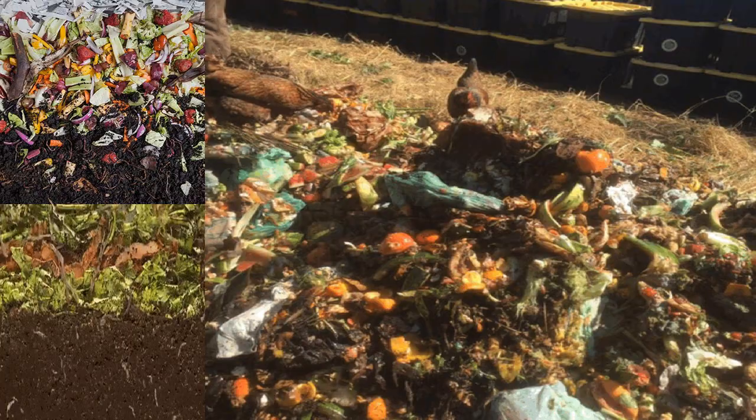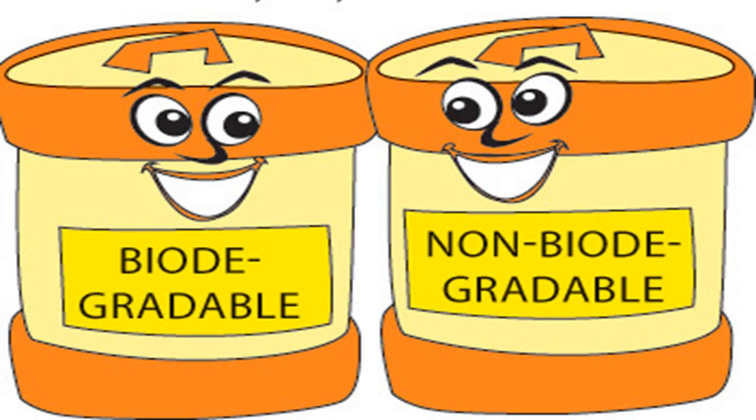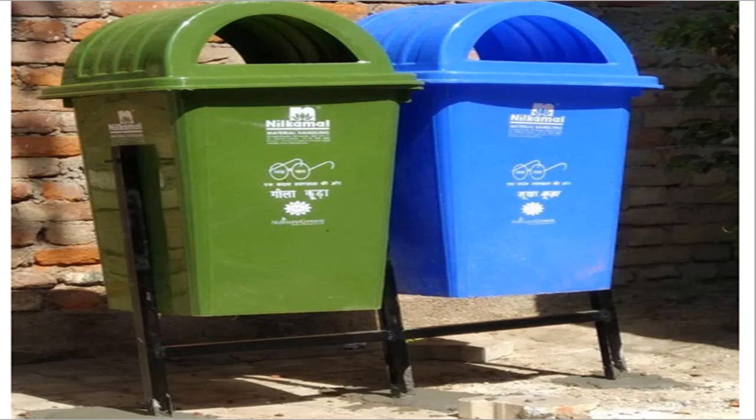After a few days, the waste decomposes and becomes manure. This manure can be used in fields to increase the fertility of soil. This method is used in many rural areas. And this is the main reason why we should separate our household biodegradable and non biodegradable waste.